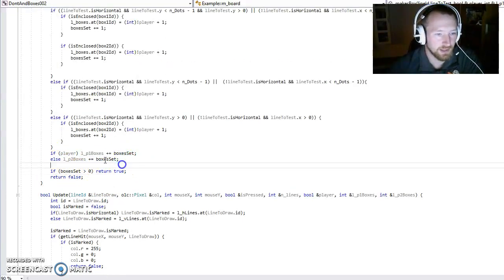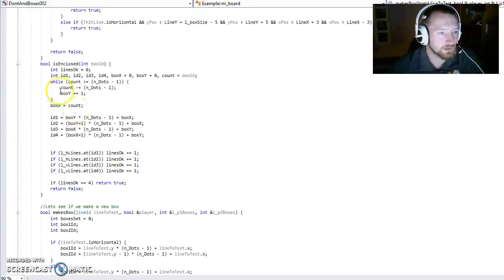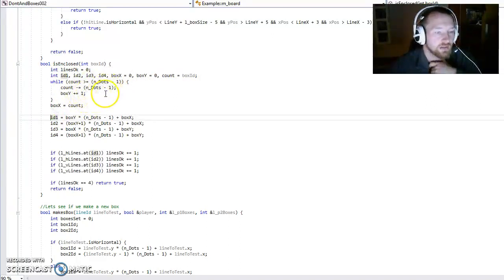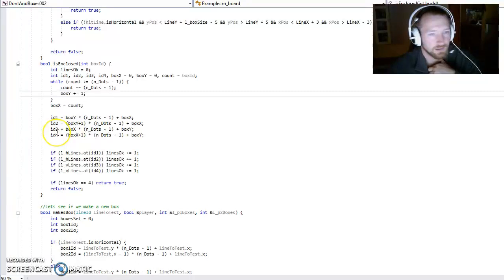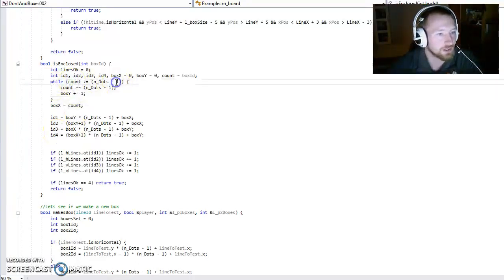And here's the adding of the points. So the isEnclosed system here simply just gets the ID of the box that we have sent. And from that ID, it will calculate the x and y coordinates of the box. I could have stored that in a struct, but I decided to just calculate it quickly. That's what we do here.